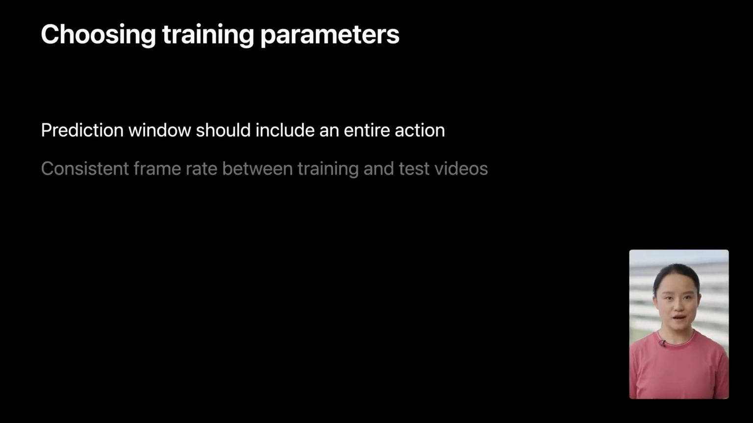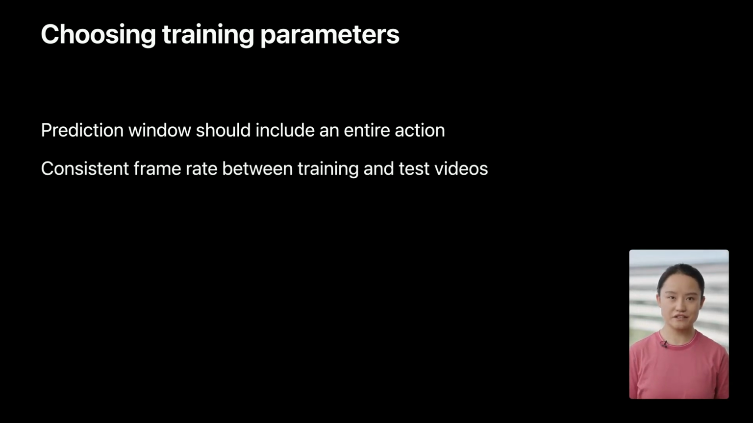Yushin, can you tell us how to get the most out of training in CreateML? Sure, Alex. Once you have the data, take a moment to configure your training parameters. One key parameter is action duration in seconds, or prediction window size, which is number of frames in your time window. The length should match the action length in your videos, and try to make all actions roughly at the same duration.